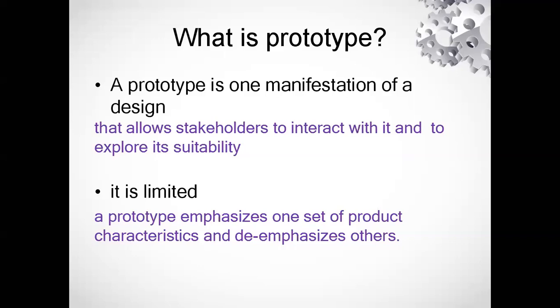Now there are certain things that we must consider. Sometimes it may happen that your prototype or your concept will not satisfy all their requirements. Let us suppose they have 10 requirements from a product. Let us take the example of a mobile phone.